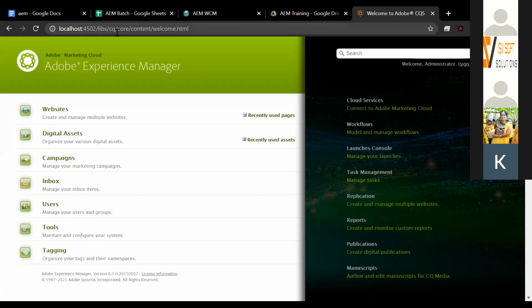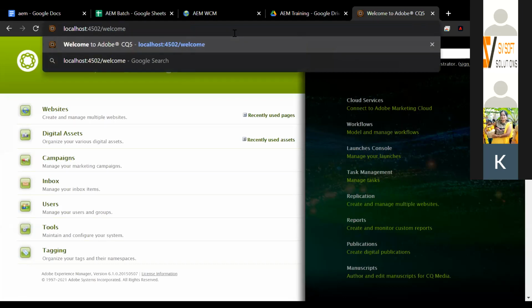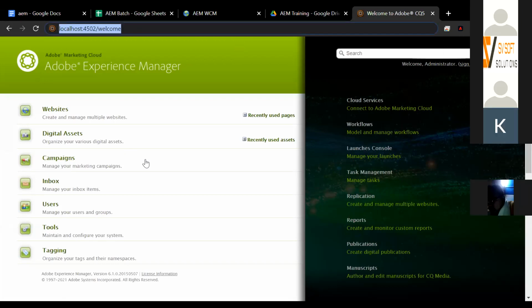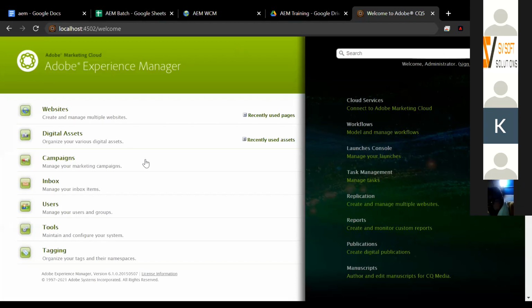If it's not opening properly, then you can type localhost colon 4502 slash welcome. Can you see the URL? I can just type this in the chat box as well. This will work only when your AEM is installed and that prompt shows you the on button. If it is not on, then it will take some time to start it fully. Yep, I got it. All right.